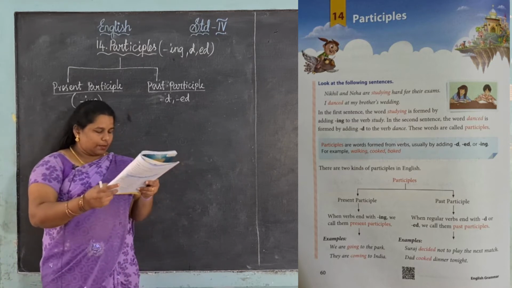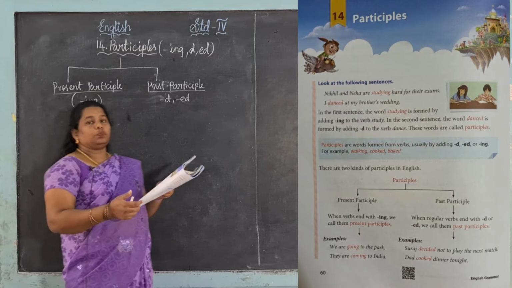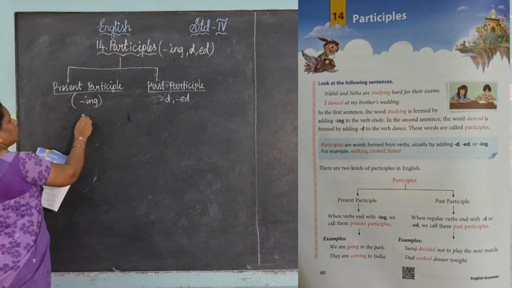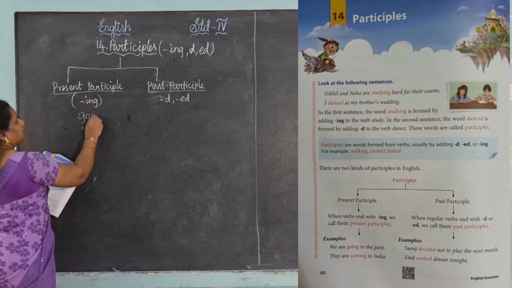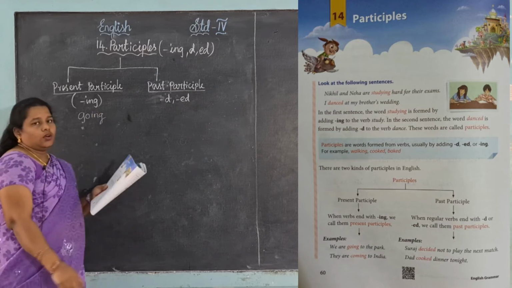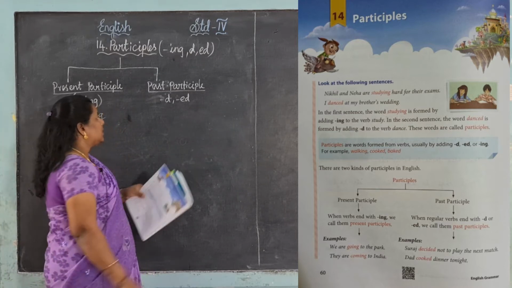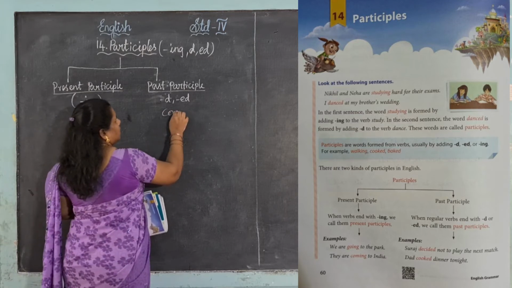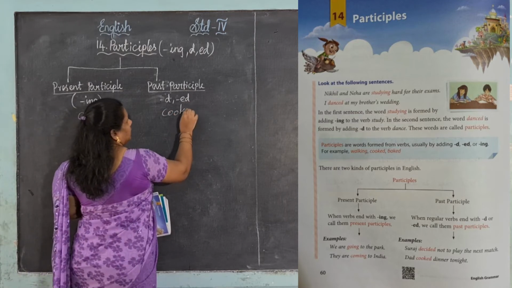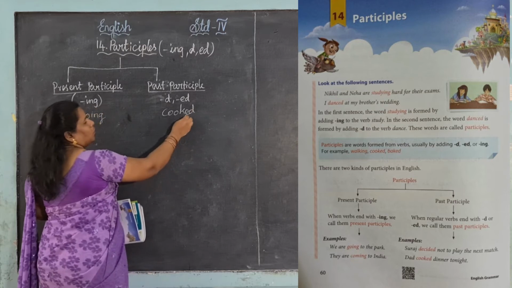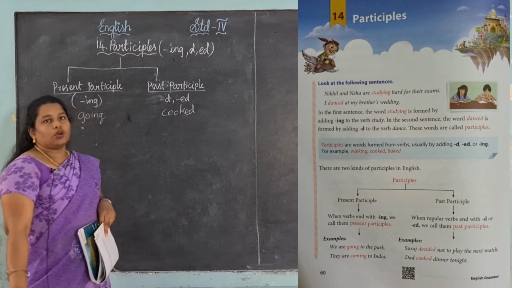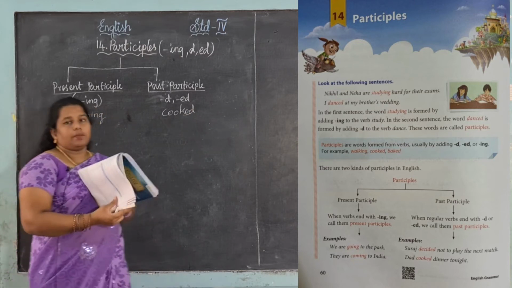Okay, see the example. We are going to park. See, ing. So go is the verb, ing is added. So going. Okay, this is the present participle. And past participle means, see, cook is the word here. So we add ed with the verb cook. Okay, then it becomes cooked. So it is a past participle.